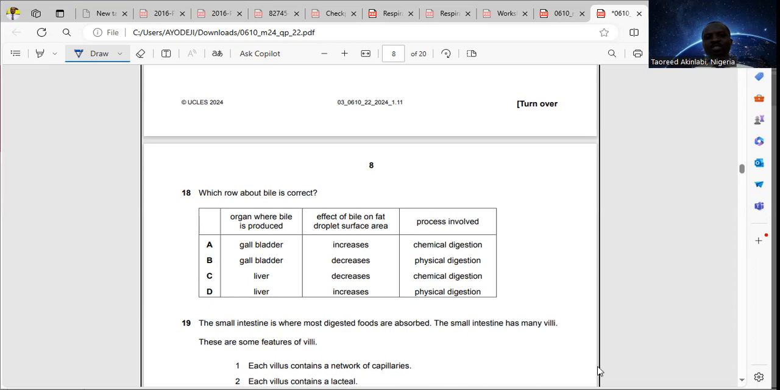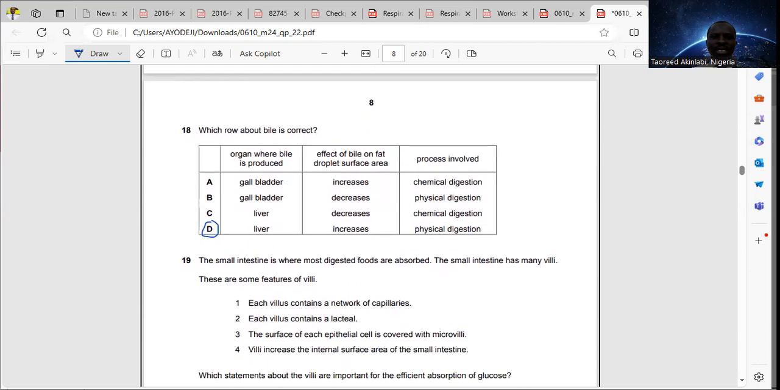That means the organ where it's produced is the liver, and where it's stored is the gallbladder, and it helps in increasing the surface area. It is used in physical digestion because there is no change in the component of the fat that is broken down. It only breaks down the fat into smaller globules. It doesn't convert the fat to fatty acid. That's why it's a physical digestion. That's why the answer is option D for question 18.